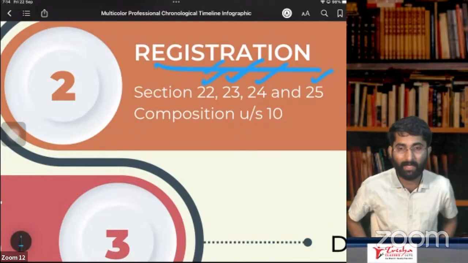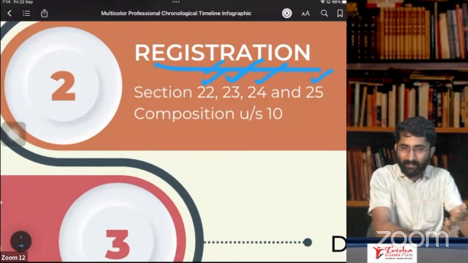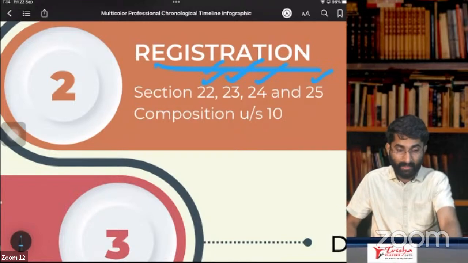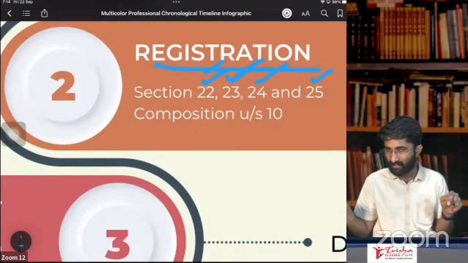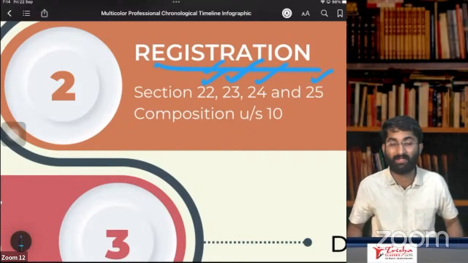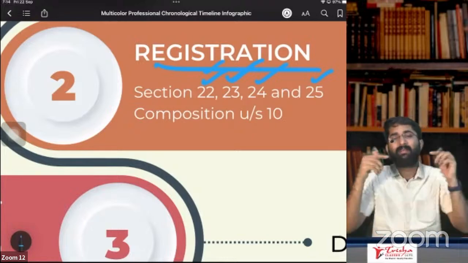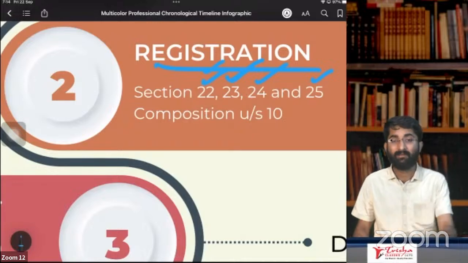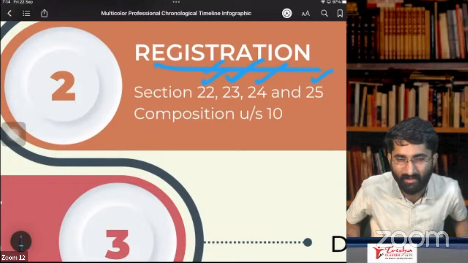Section number 30 is about revocation of cancellation. Who can revoke the cancellation? Revocation means taking back. The registration has been cancelled, and now I have to take back that registration. If I only applied for cancellation, can I go for revocation? No. If you have applied for cancellation under section 29, you cannot go for revocation under section 30, because you only cancelled. When can you go for revocation? If cancellation is done by the PO and you are not agreeing with that, then you can go for revocation of cancellation. That is section number 30.